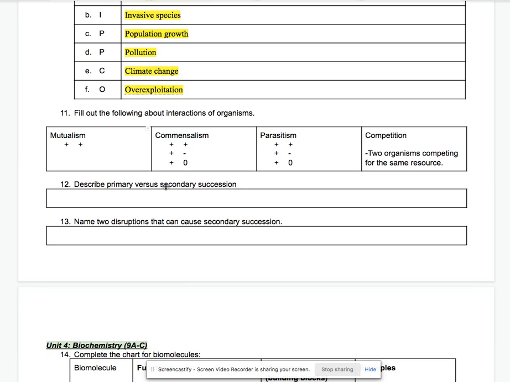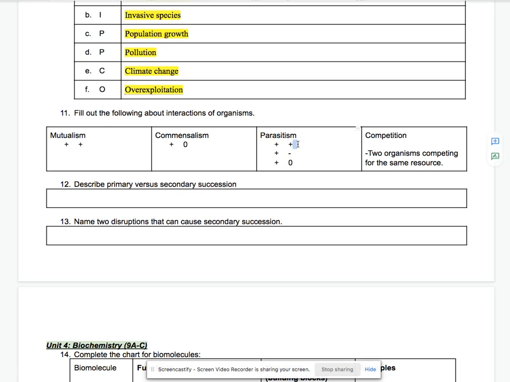Commensalism is when one benefits and the other is neither helped nor harmed. Kind of just doesn't care that that other organism is there. So that's going to be our positive and our neutral zero. Parasitism is usually when a parasite feeds on a host, and when it does that, it causes the host to get really weak, sometimes sick, sometimes it causes it to even die.